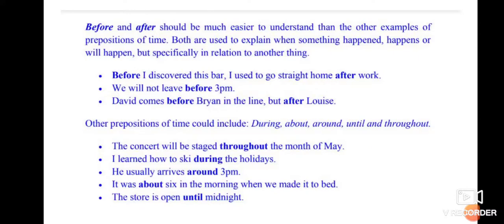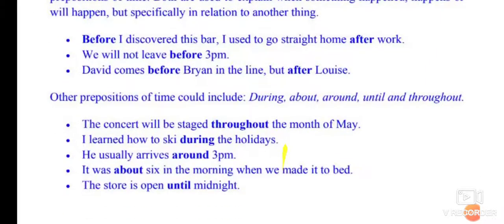Now see some other prepositions of time. They include words like during, about, around, until and throughout. See the examples: the concert will be staged throughout the month of May. I learned how to ski during the holidays.